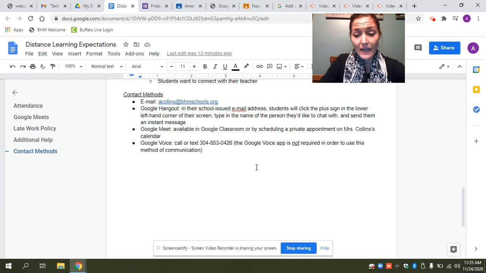The Google Voice app is not required to be downloaded in order to use this method of communication. So if you would like to give me a phone call or a text even, you can just type this into your phone like a normal phone number and it will work for you. You do not need to download that Google Voice app. I'm the only one who needs to have the app. And don't worry, it's on my phone now.